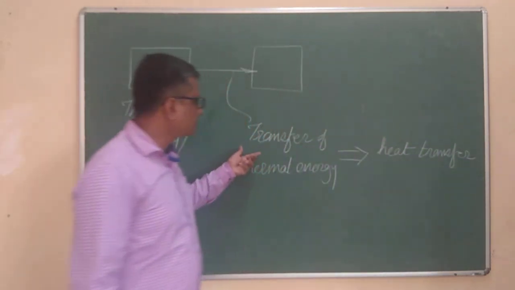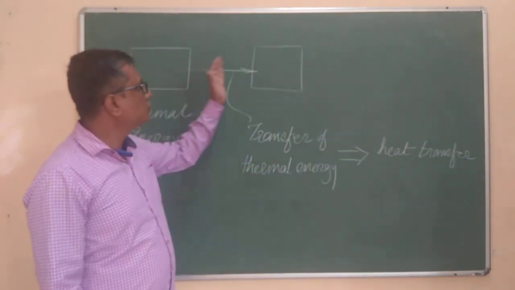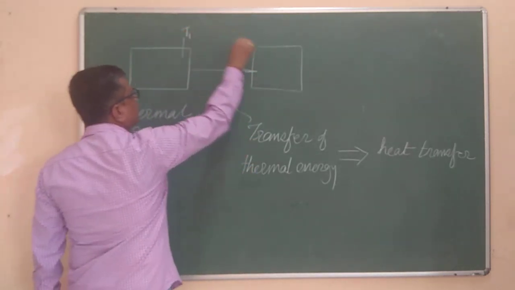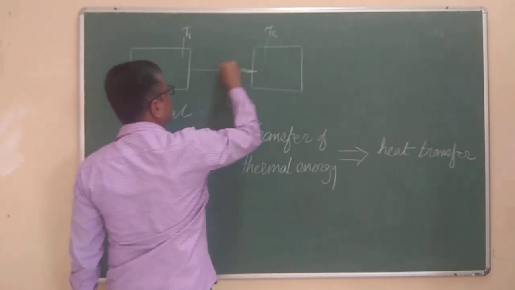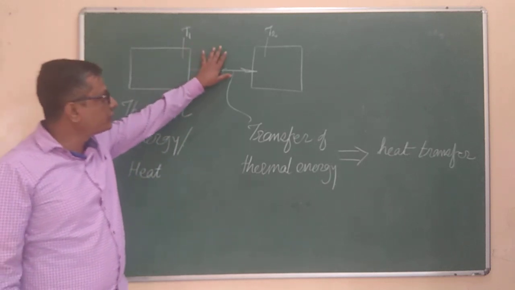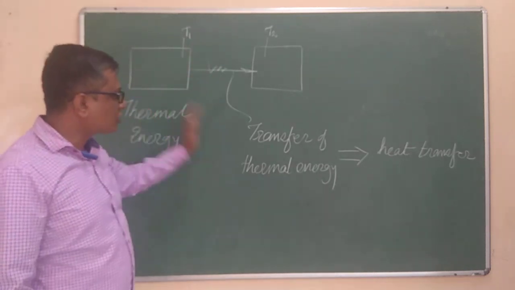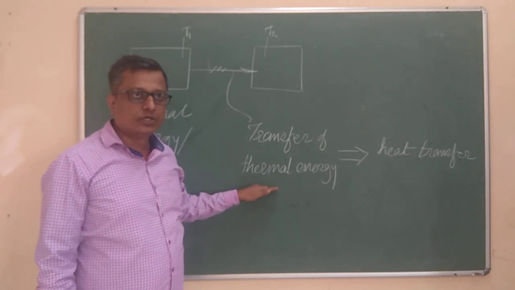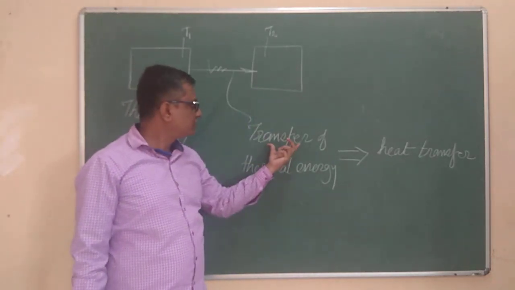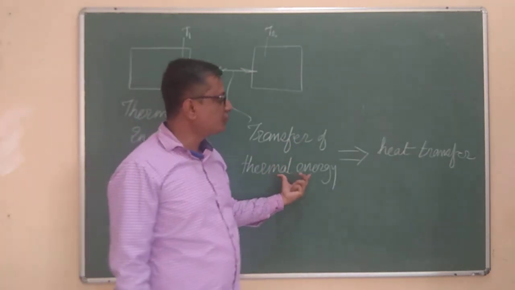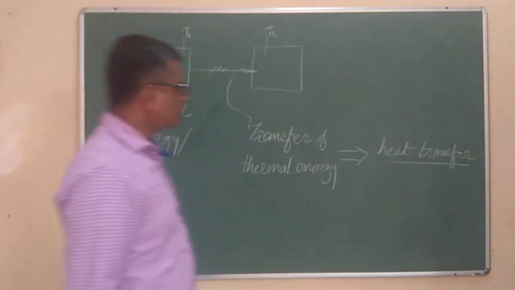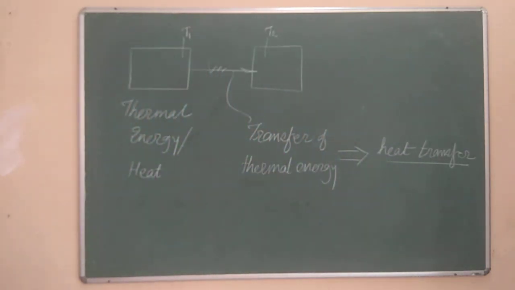We say the transfer of thermal energy from one body to another body is due to some temperature difference. Say this body may be at temperature T1, this body may be at temperature T2, and there will be some thermal barrier in between these two systems. Then there exists a transfer of thermal energy from the body having higher temperature to the body at lower temperature. The transfer of such thermal energy, we say it as the heat transfer, right? Now let us see some of the terminologies used in heat transfer.